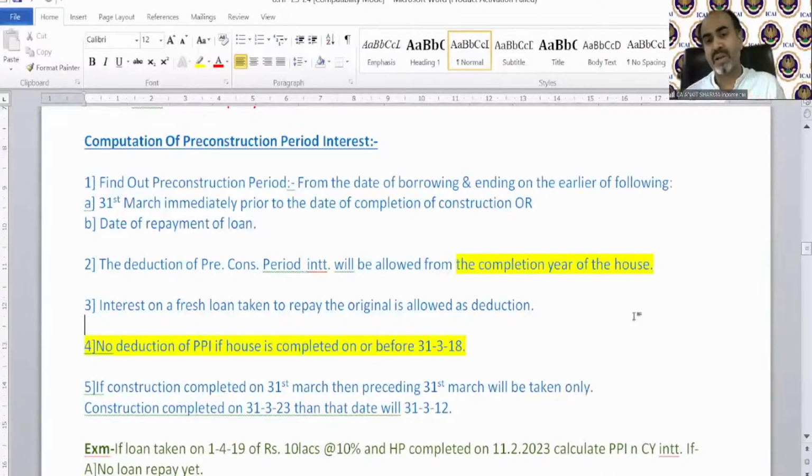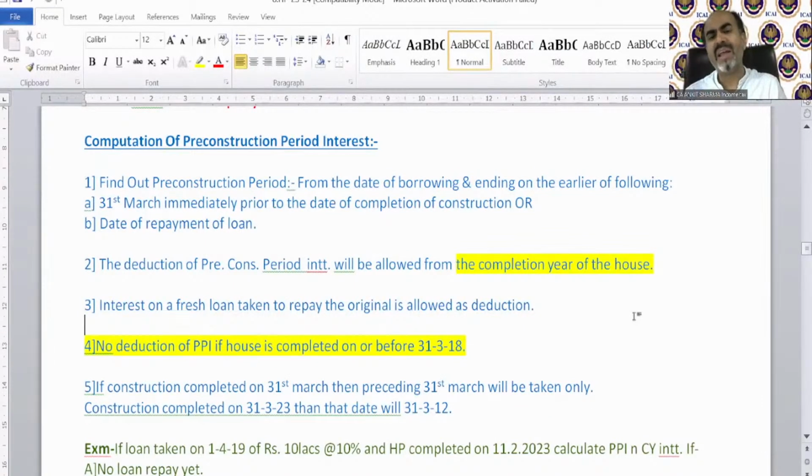Technically, we will calculate current year interest in this case if the loan is outstanding in our previous year 22-23. But if it is given in the question that the house has been completed on or before 31st March 18, then that's very good news for you, because in that scenario you need not calculate pre-construction period interest. So it's my advice to you: kindly learn this date thoroughly. Always check if the question says the house is completed before or up to 31st March 18. In that question, do not calculate pre-construction period interest.